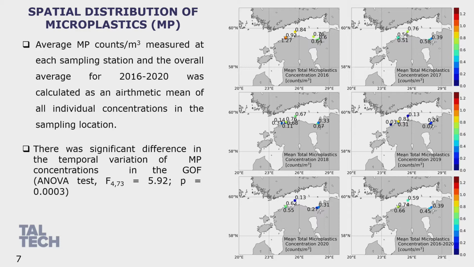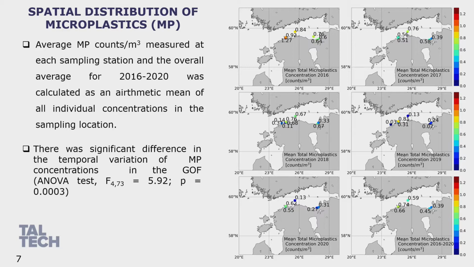Now let's talk about how microplastics are spatially distributed. In this 6-figure panel, for each year we calculated the mean microplastics of each particular station. The first figure in the panel shows the stations which were visited, and for each station the average was calculated. Similarly, it was done for all the other years.